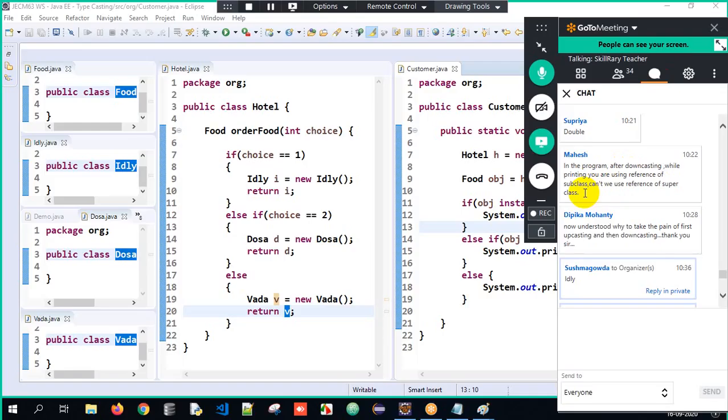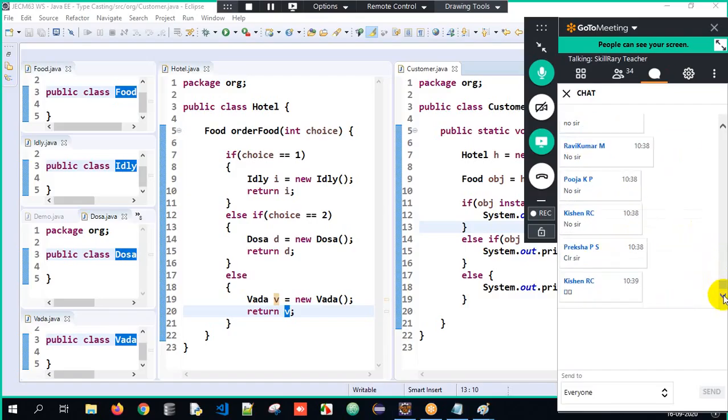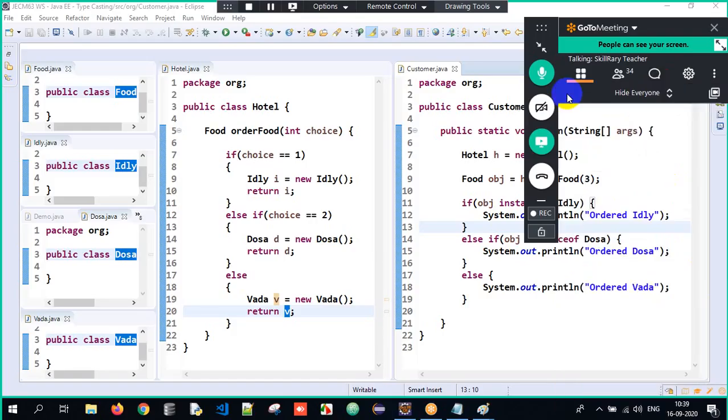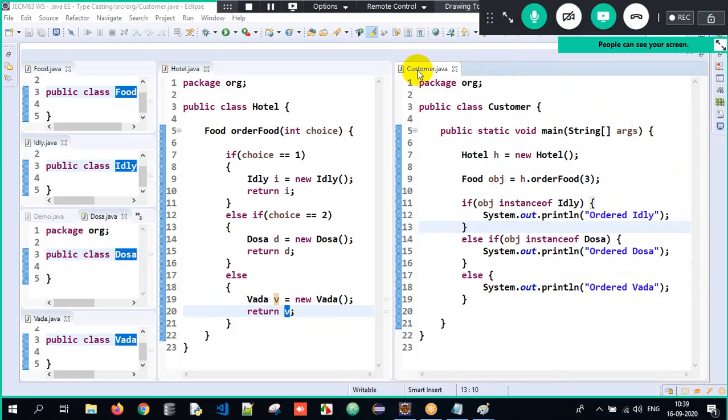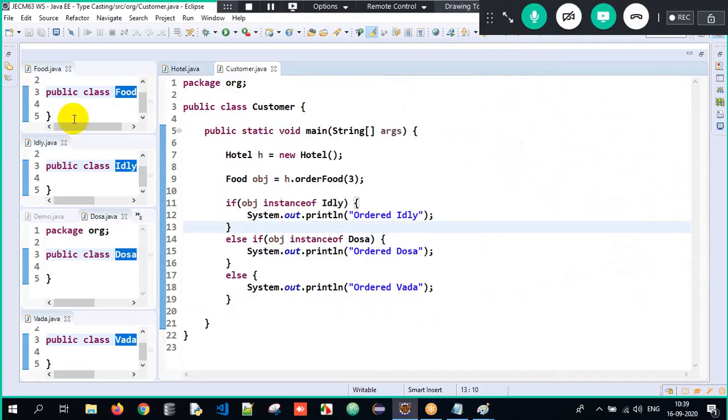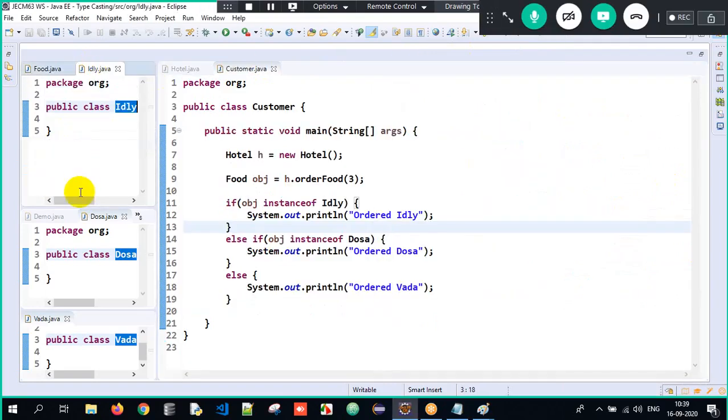If you don't downcast it, you will again access only the generalized properties. You cannot access the subclass properties. Therefore, whenever I'm accessing subclass properties, we have to use the subclass reference, not the superclass. This is how downcasting is important here. I hope you all got clarity on this entire topic.